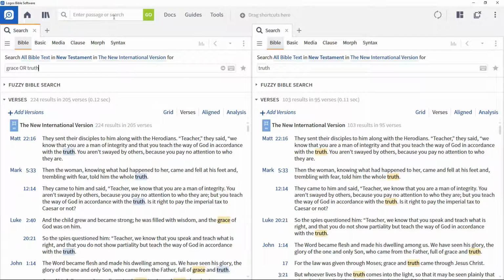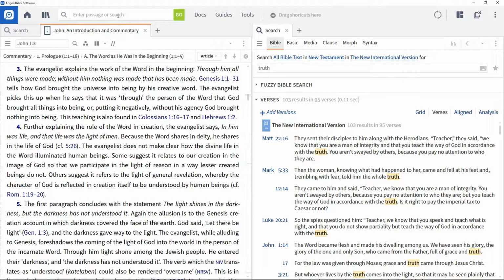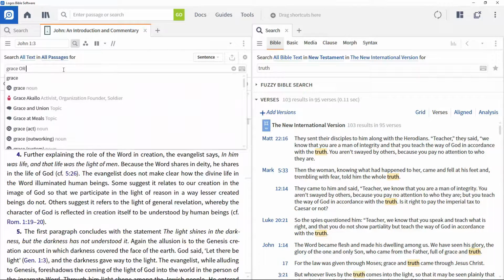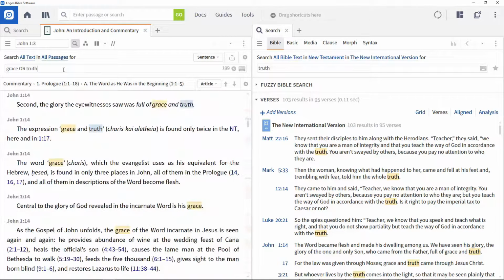And this operator works exactly the same in an inline search. Open the Tyndale New Testament commentary on John's Gospel, open the inline search bar and enter grace or truth as the search string. So the OR operator is the ideal way of identifying a portion of text where at least one of the search terms is present.